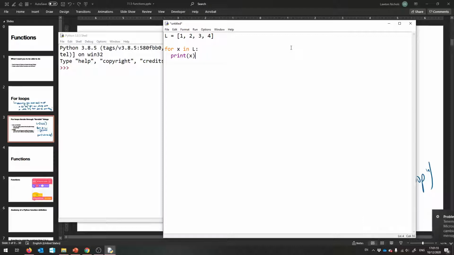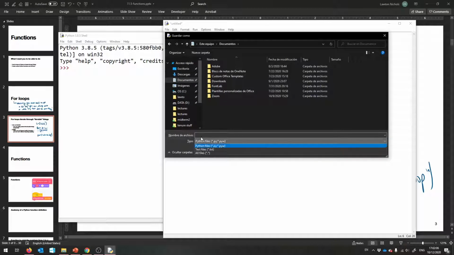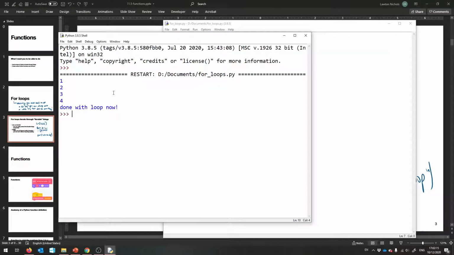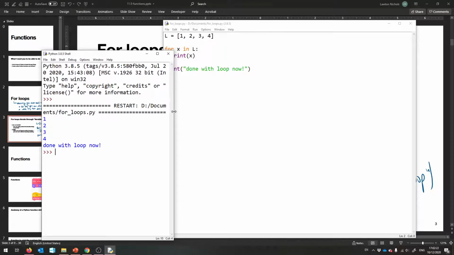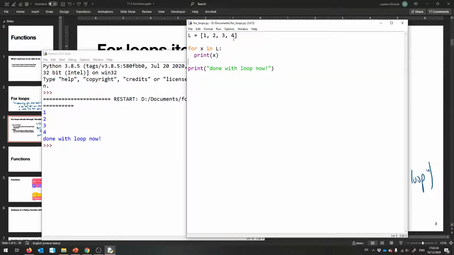Then I'll say print, done with the loop. Okay, so I'm going to save this, and I'll call it for loops.py. Okay, so I'm going to run this, and it prints out everything in L. That's super nice.